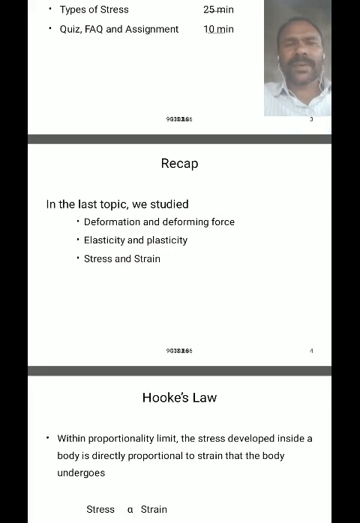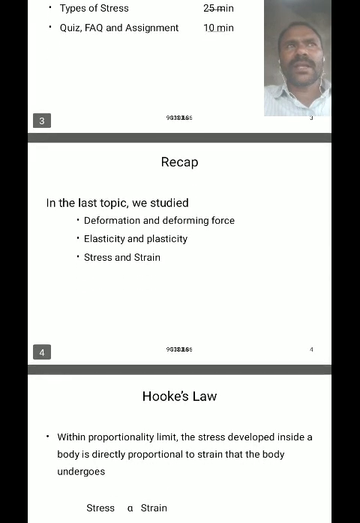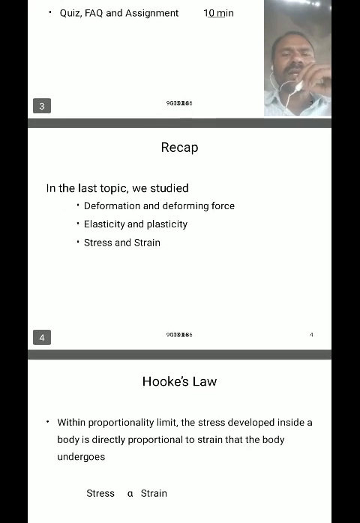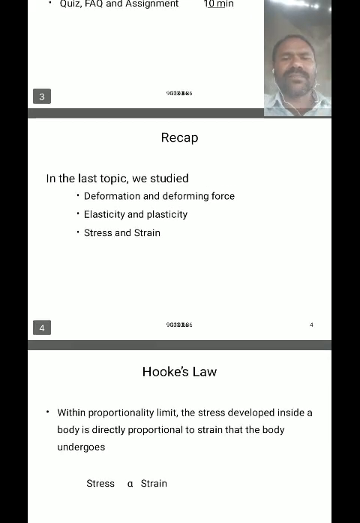Elasticity is the property of a body by virtue of which it regains its original condition after removal of a deforming force. Examples are rubber, spring, wet clay, wet dust, and chewing gum.